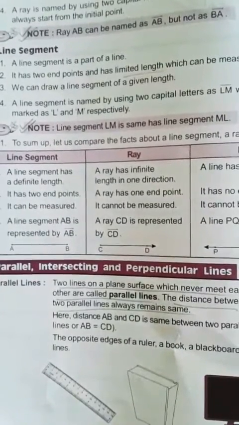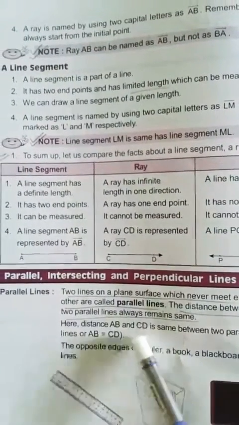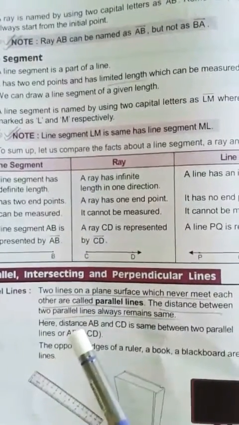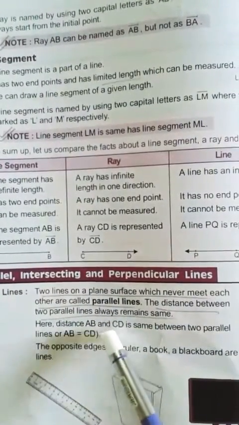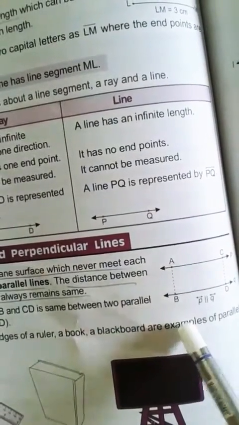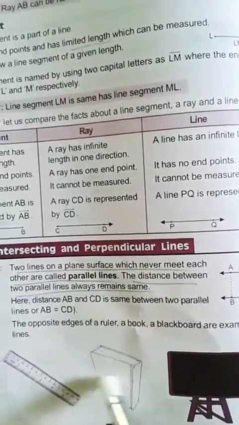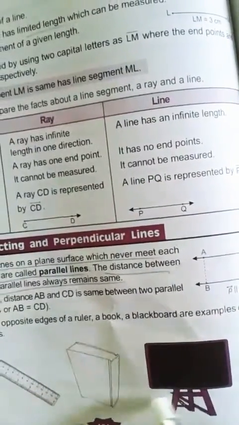Then comes parallel, intersecting and perpendicular lines. First we discuss parallel lines. Two lines on a plane surface which never meet each other are called parallel lines. The distance between two parallel lines always remains the same. For example, here line P and line Q. Line P is parallel to line Q, and here the AB distance and CD distance are the same. And here are some examples of parallel lines: these scales and book, this board.